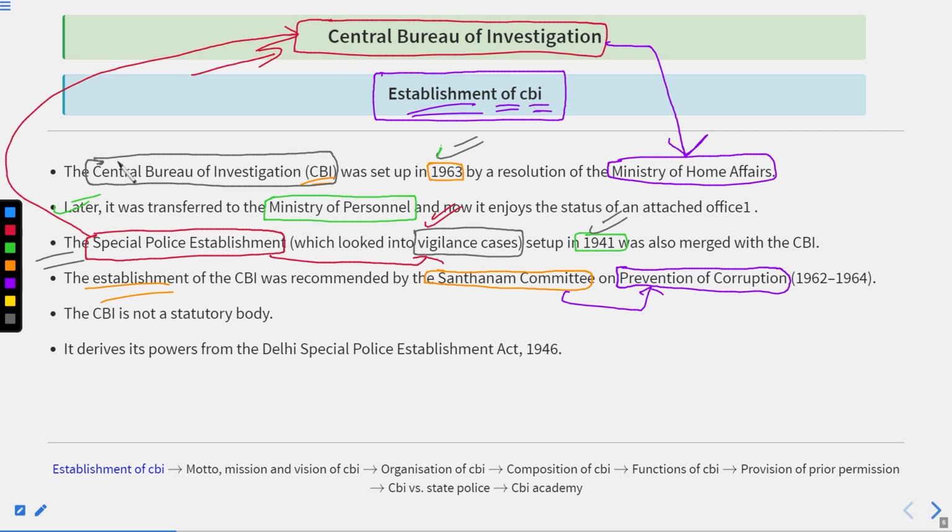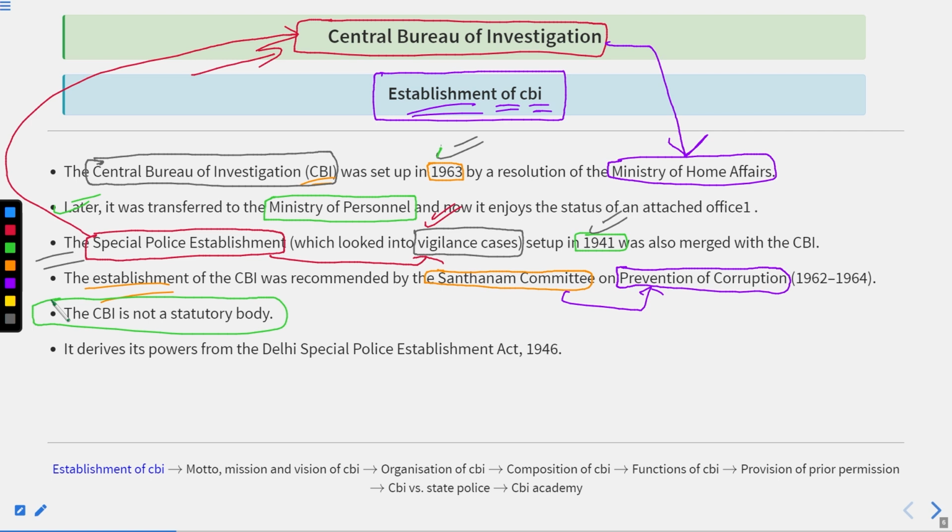Why am I saying statutory body? We know there are in general four types of bodies: royal bodies, also called charter bodies, statutory bodies, constitutional bodies, and legal bodies. About these types of bodies, I had already told you in the previous lectures. Here, I'm just going to remind you all.